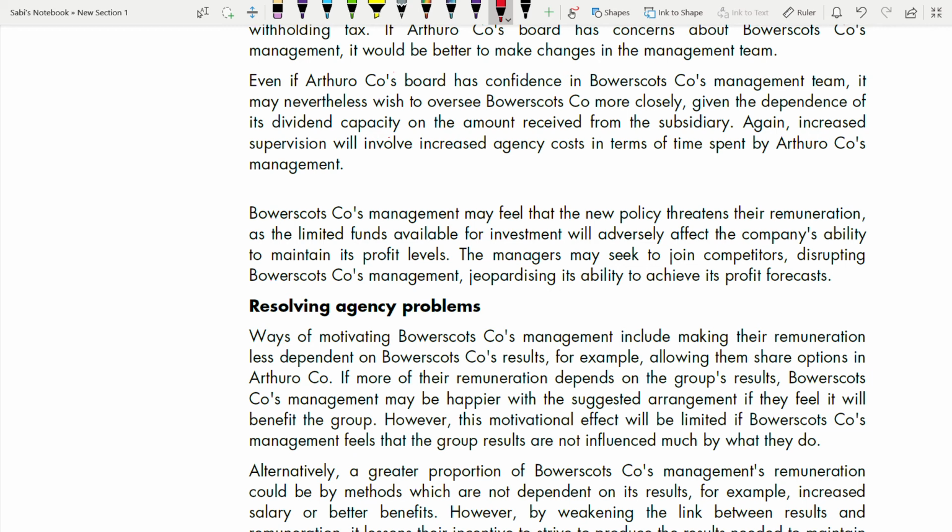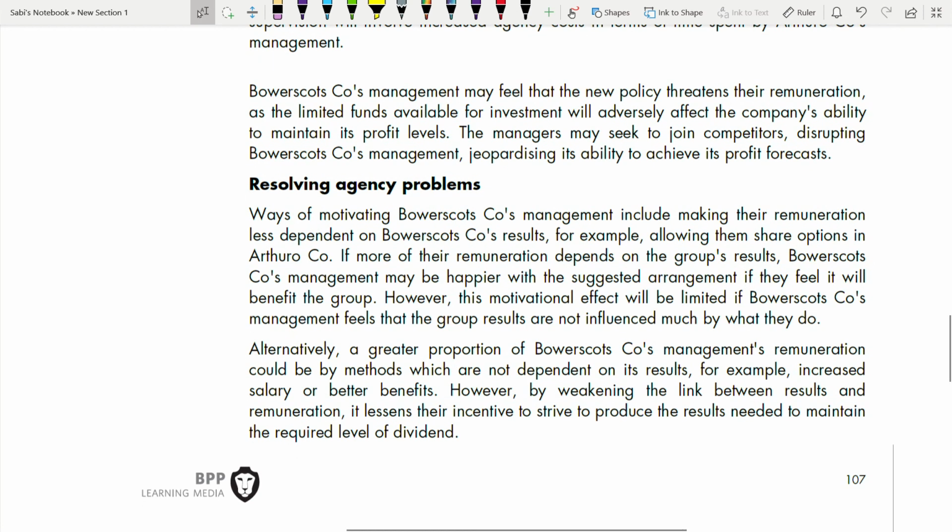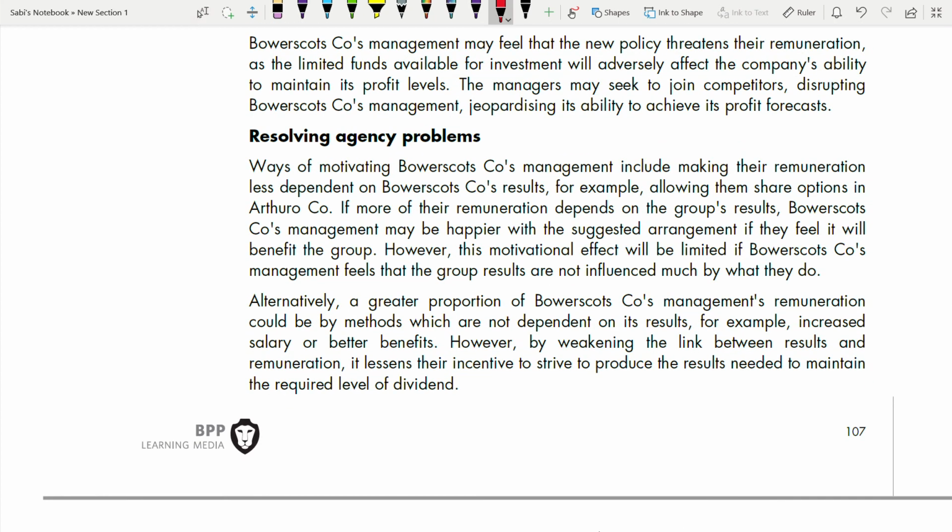Now, how are we going to resolve this agency problem? We said that these are the problems, but there also needs to be some solution for each problem. So the ways of motivating the subsidiary company's management include making their remuneration less dependent on the subsidiary company's results, for example, allowing them share options in the parent company. If more of their remuneration depends on the group's results, the subsidiary company's management may be happier with the suggested arrangement if they feel it will benefit the group.